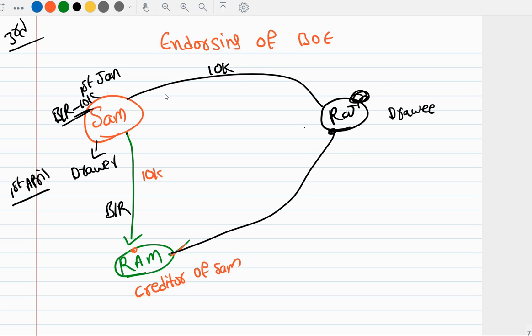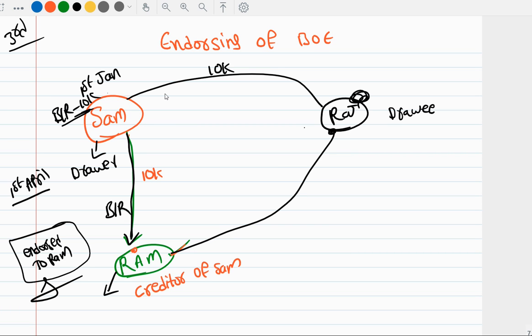How does Sam give the bills receivable to Ram? On the back side, Sam will write "endorse to Ram" and then sign on it. That's it. That is endorsement.